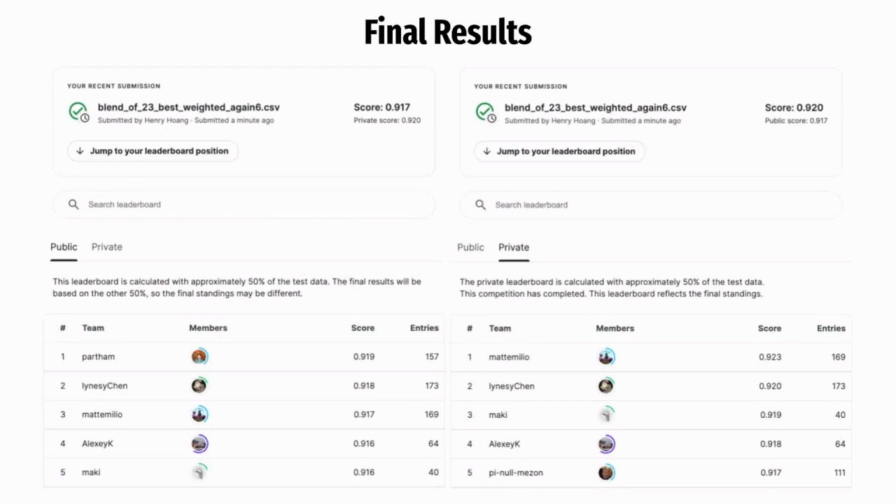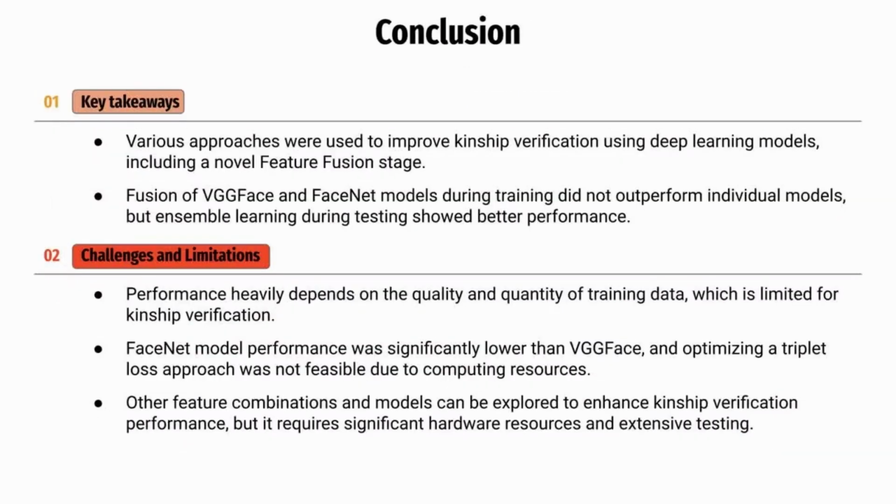The ensemble learning model from step 5 indeed achieved very good results on the kinship recognition task. On the public leaderboard, we scored 91.7%, placing us equal to the top 3 candidate. On the other hand, for the private leaderboard, the score is slightly higher at 92%, making our model equal to the top 2 submission. After trying various approaches, we realized that utilizing other face recognition models with transfer learning will lead to good outcomes on similar tasks. For this particular case, it is kinship recognition.